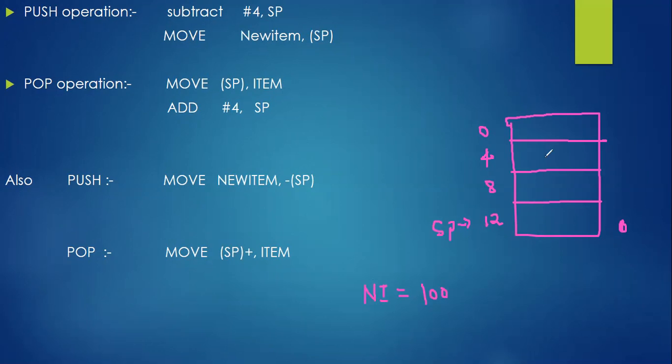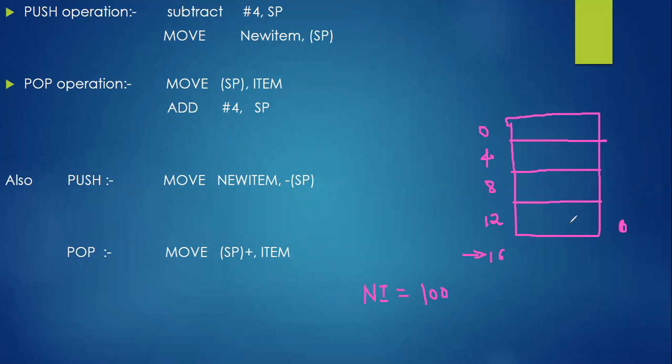Actually, if it is empty, your stack pointer, sorry, like I told you, this will be pointing to 12, I said. But remember, if it is empty, your stack pointer will be pointing to 16 exactly. SP will be pointing to 16 exactly. When you are trying to enter some value, what operation do we need to perform? See here, subtract #4.